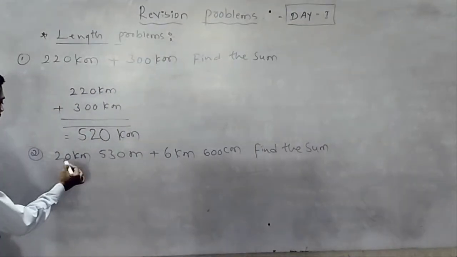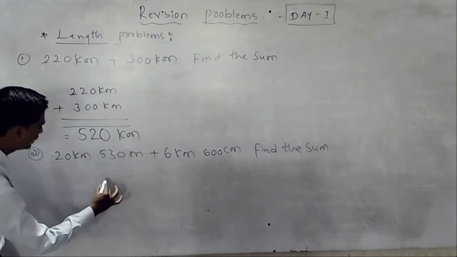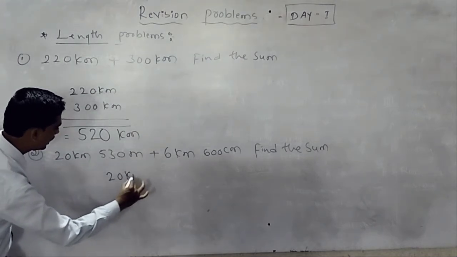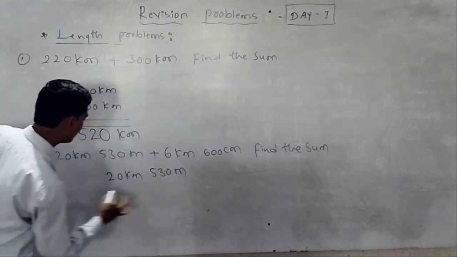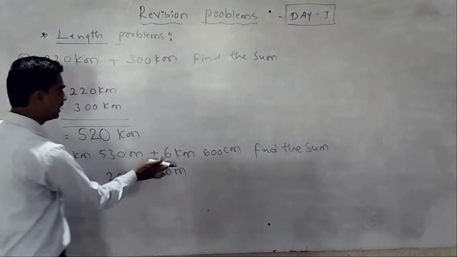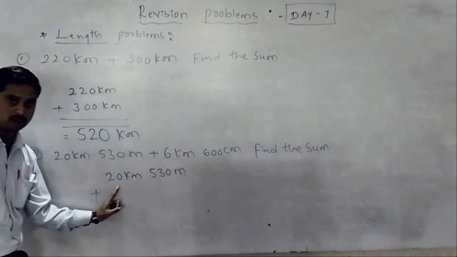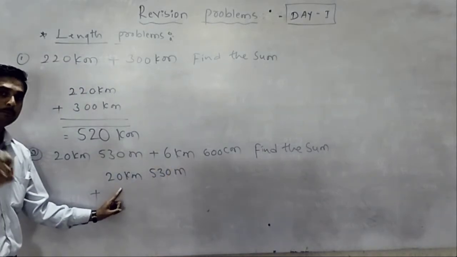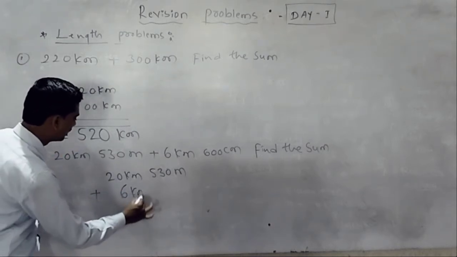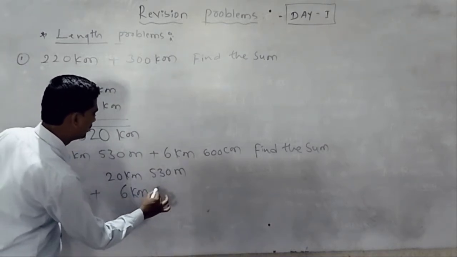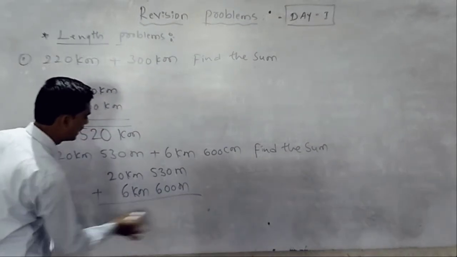Here it is 20 kilometers 530 meters, then plus 6 kilometers 600 meters, but you have to write unit place below unit place.